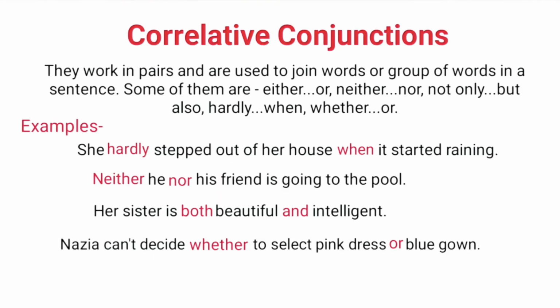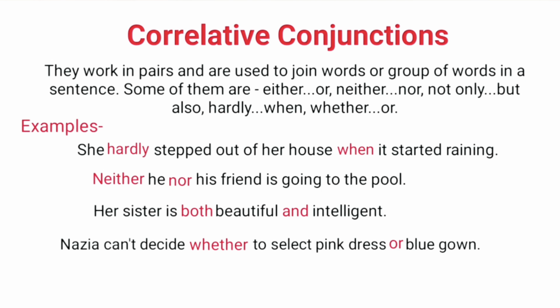Correlative conjunctions is the next type of conjunctions. They work in pairs and are used to join words or groups of words in a sentence. Some correlative conjunctions are either or, neither nor, not only but also, hardly when, whether or. After fulfilling the meaning of the sentence, we can use these pairs.